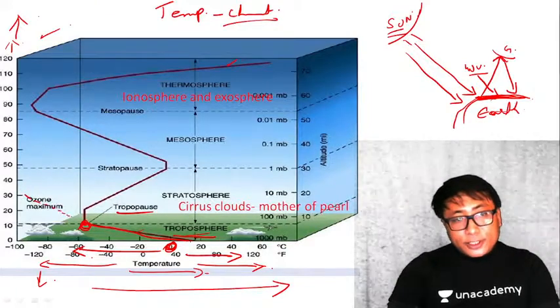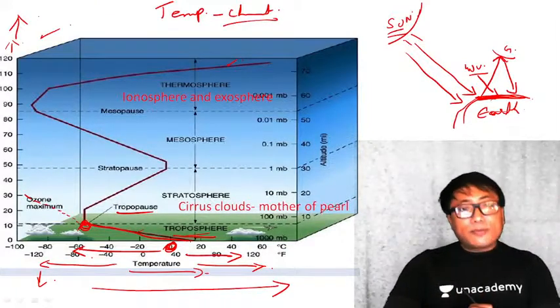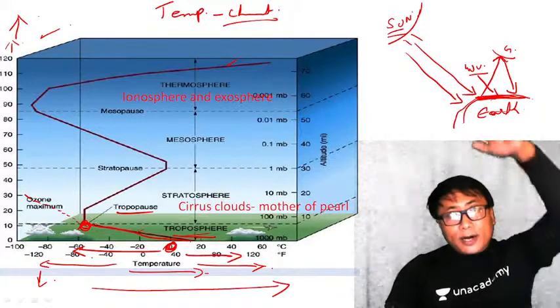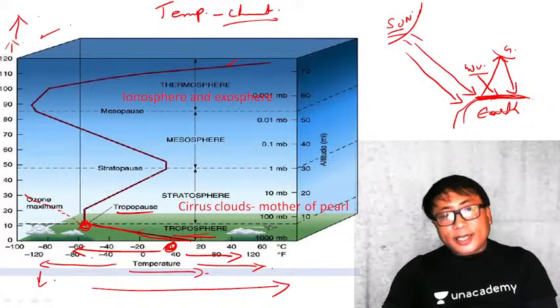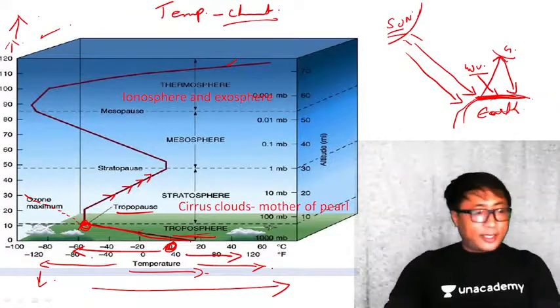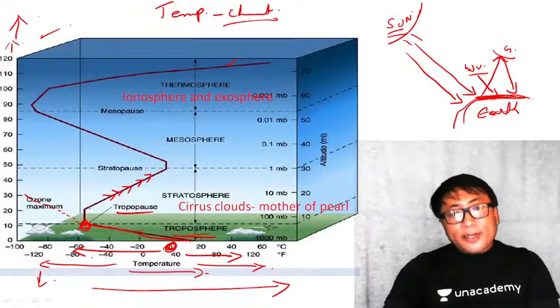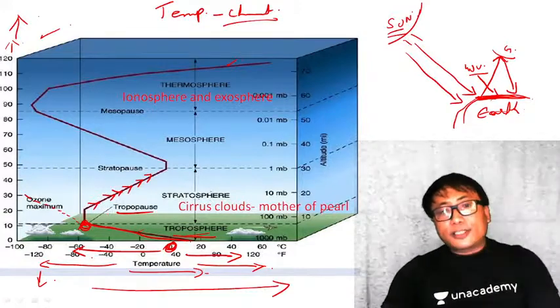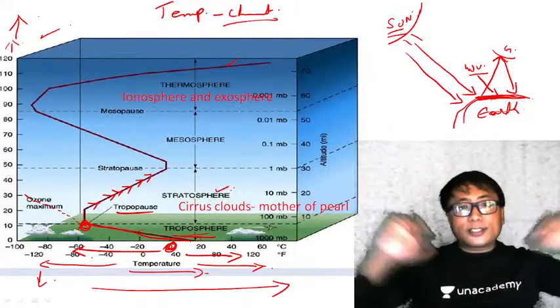Rather, the more I go up, temperature will increase again like this. And this increase in the temperature is known as the stratosphere. This layer is known as the stratosphere.